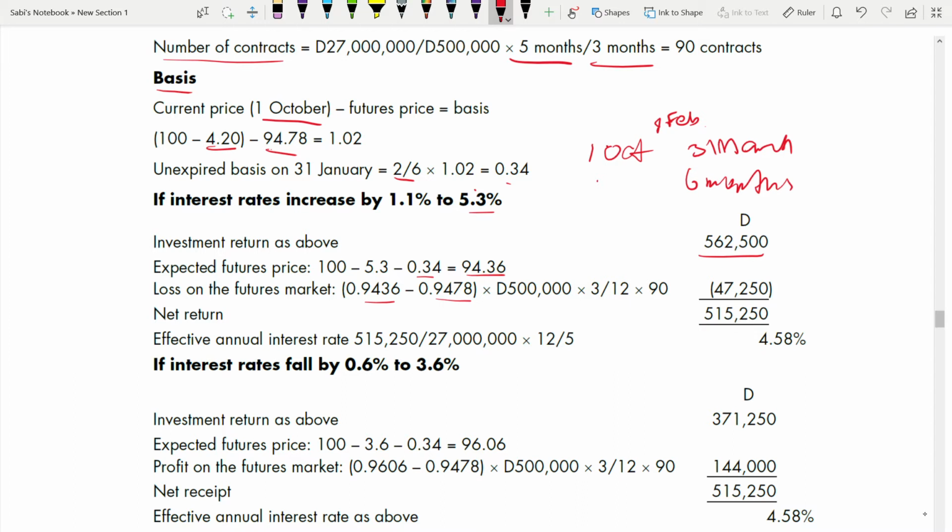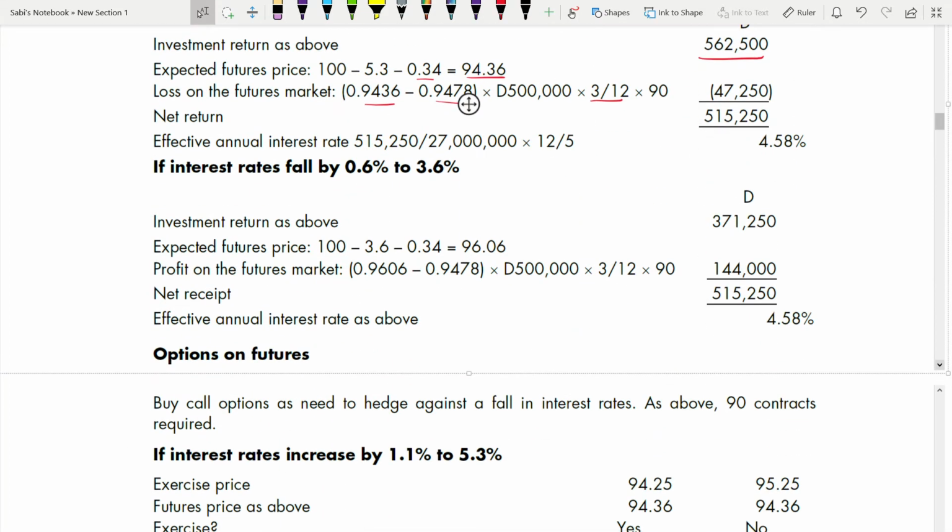Into 500 into 3 over 12 because future is 3 over 12. Future is for 3 months. It is not your investment period. Okay, not 5 over 12 but 3 over 12. Whenever you have to find profit or loss on future, or profit or loss on option, 3 over 12 into number of contracts. It's a loss. You are deducting it from investment, getting net return, and you should be able to calculate the effective annual interest rate also. Same way you have calculated for FRA. Everything else is same, only the numbers have changed. Same when interest rate falls, only the figures are different. This time it's a profit in the future. So profit you are adding.